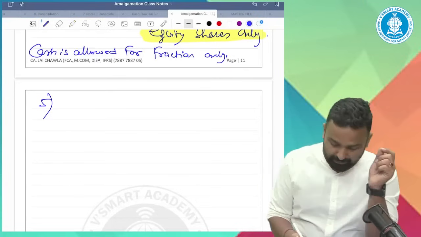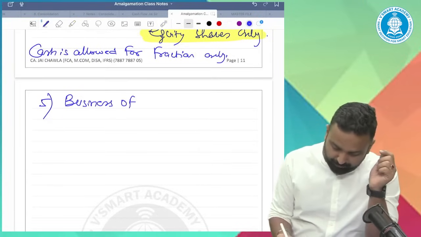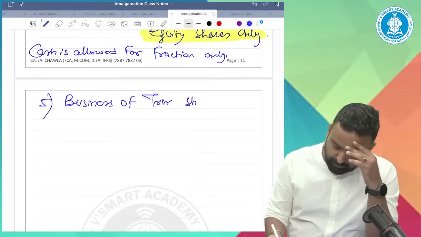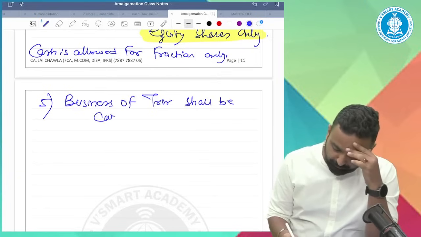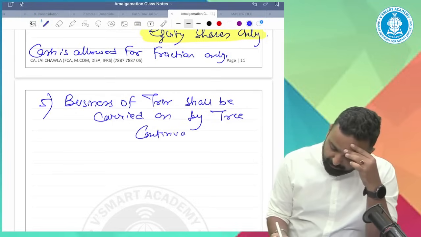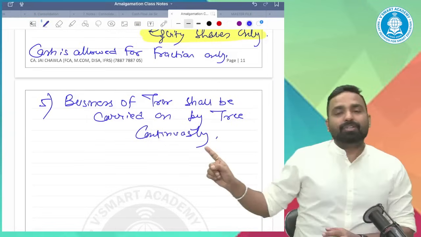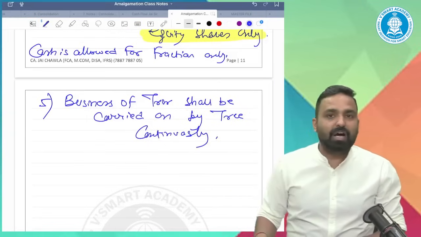Fifth, the business of RR shall be carried on by the transferee continuously. So the transferee should carry on the existing business of RR after the amalgamation.